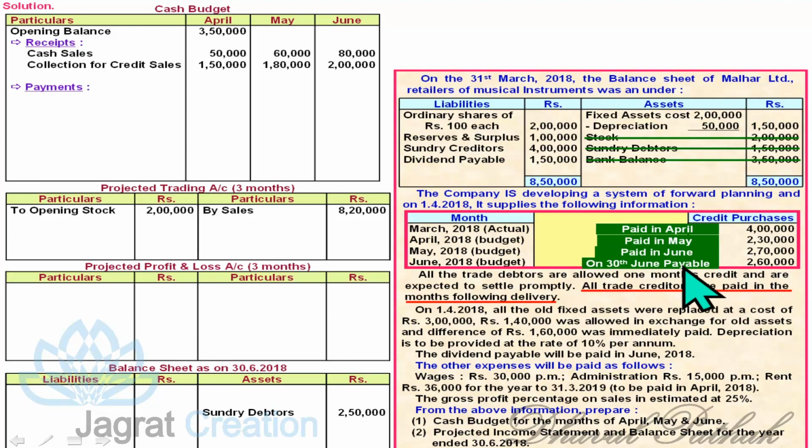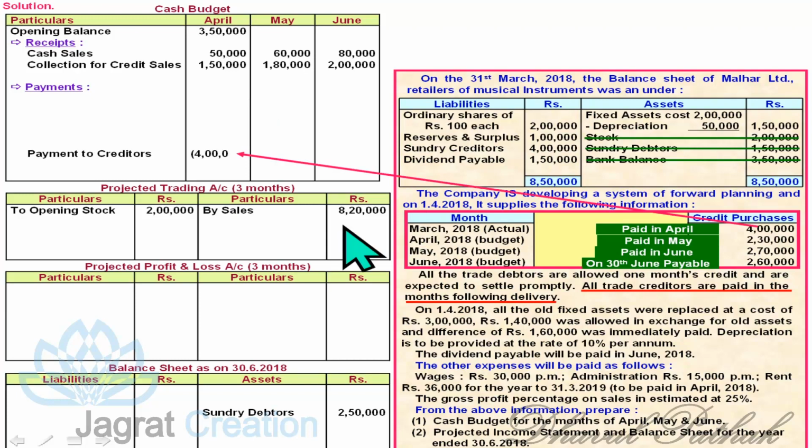So this 2,60,000 will be reported in the balance sheet as liability side, and these are the payments made in April, May and June. They will be recorded in the payments in the cash budget. And remember, this 4 lakhs paid, they were payable as per the balance sheet, creditors 4 lakhs, remember. So this 4 lakhs and this 4 lakhs are same. They are paid in the month of April, so it will be recorded in the April payment.